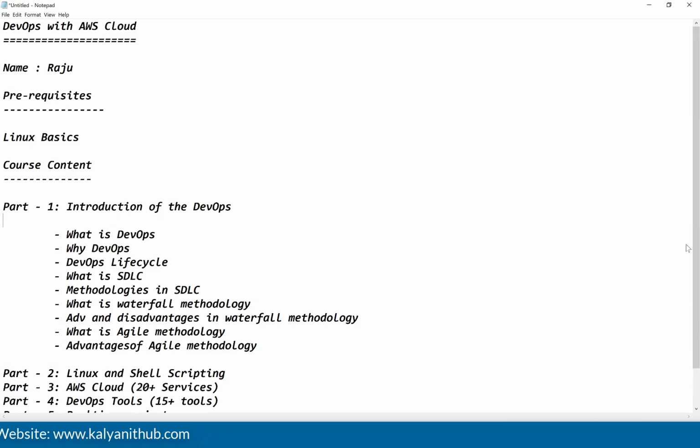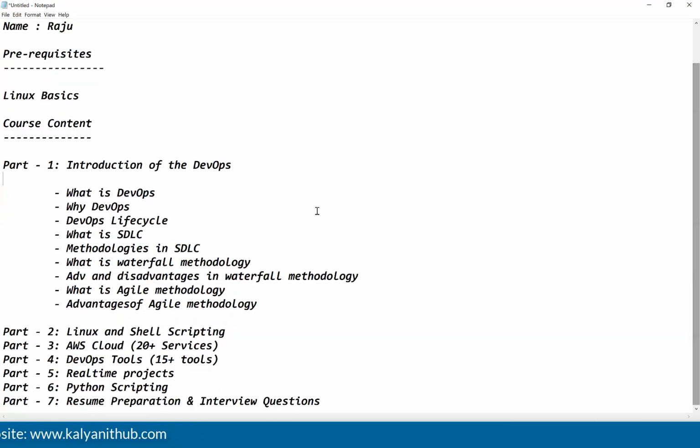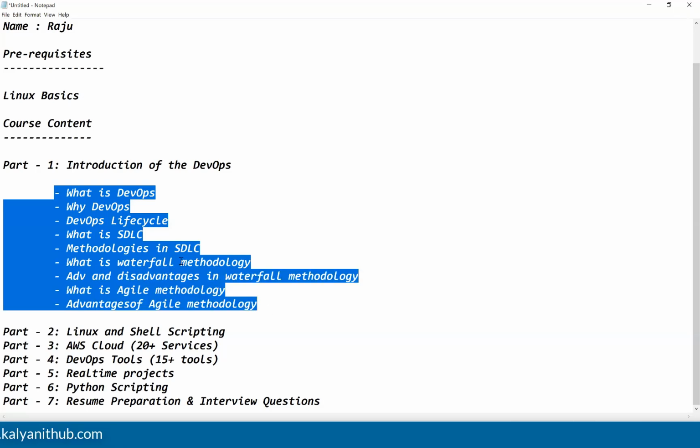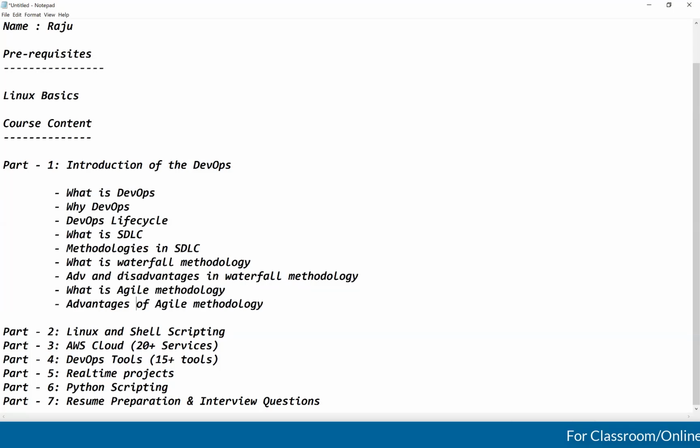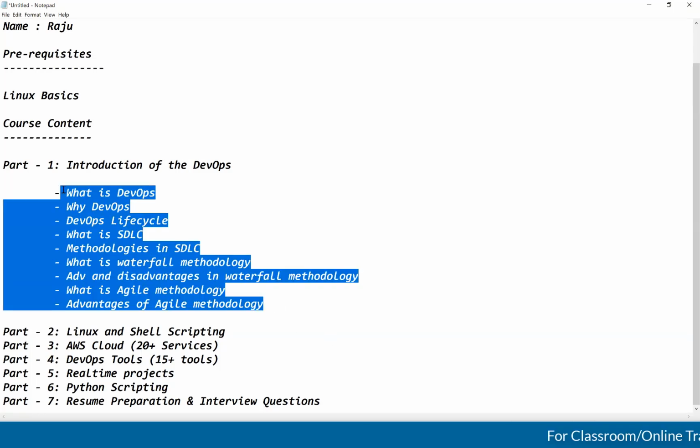Guys, have a look into this. Before going to learn, course content is very, very important. First, you should understand the course content, then we can learn everything, guys. See, what are we going to understand in part 1? What is DevOps? Why is DevOps required? DevOps life cycle. What is software development life cycle? What methodologies do we have in software development life cycle? What is waterfall methodology? What advantages and disadvantages are in waterfall methodology? What is Agile methodology? Advantages of the Agile methodology. All these things we are going to discuss as part 1, guys.